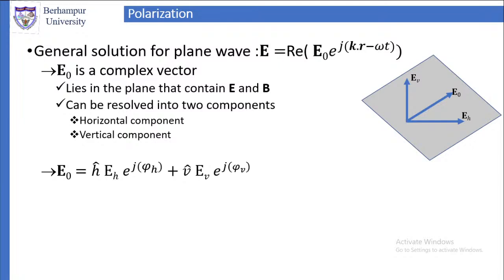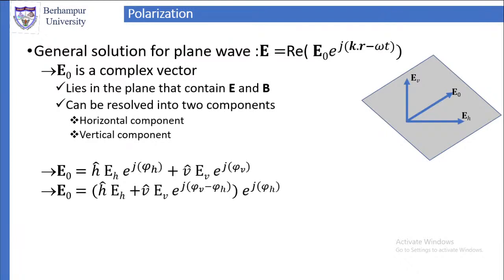EH is the magnitude of the component along the horizontal direction, and phi H is the phase of the component along the horizontal direction.